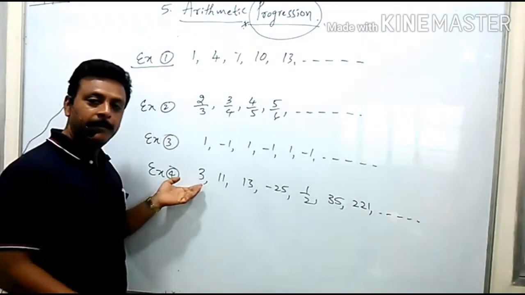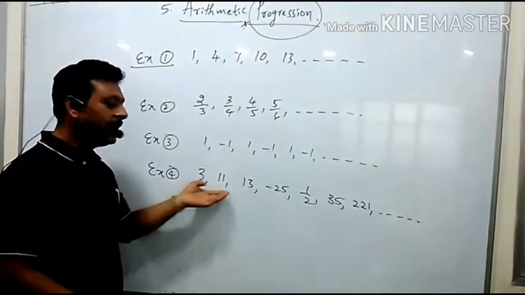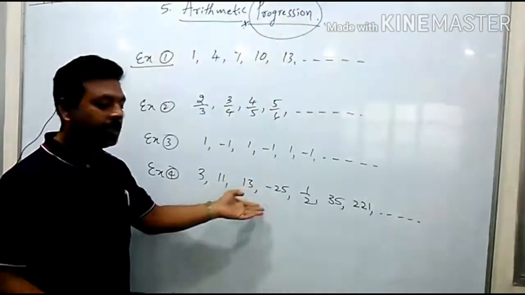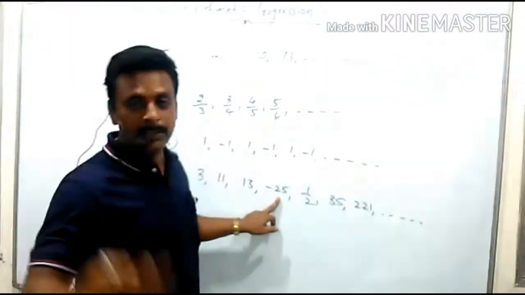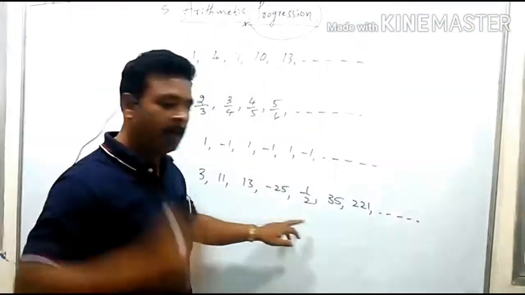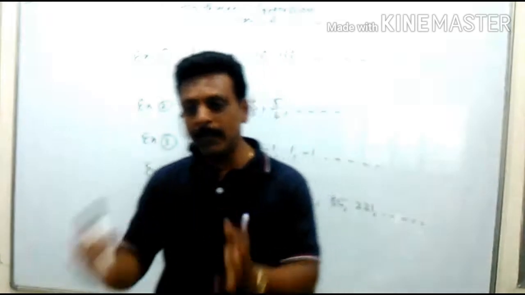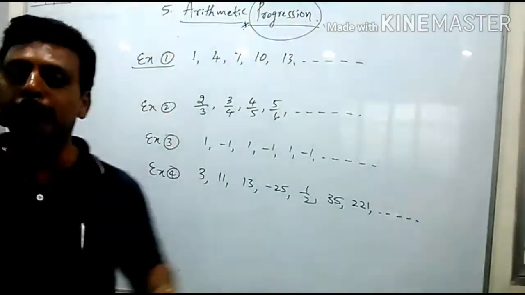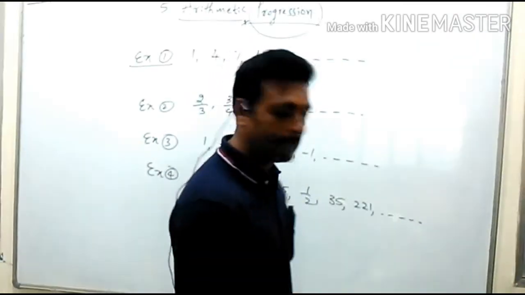Okay. So 3, and then directly I wrote 11. The difference here is 8, and after 11 immediately 13. Next I went to Kanyakumari, that is minus 25 I wrote. Immediately I went to Pakistan, 1 by 2. Okay, so there is no particular rule of writing the numbers. So nobody is going to guess what number may come here.